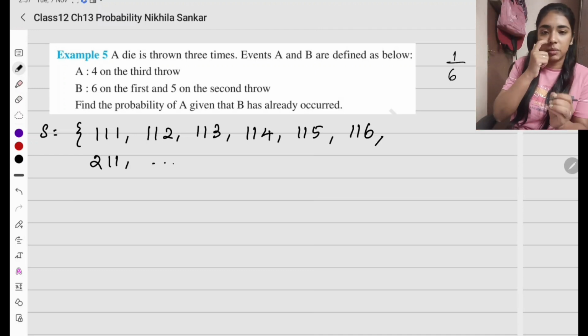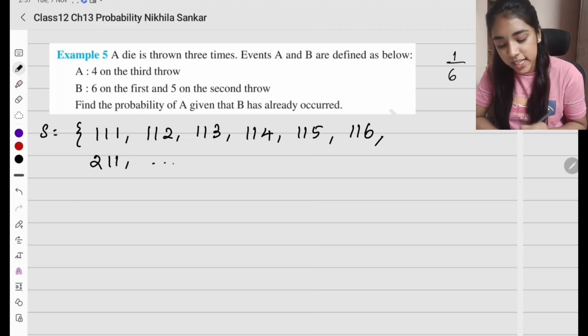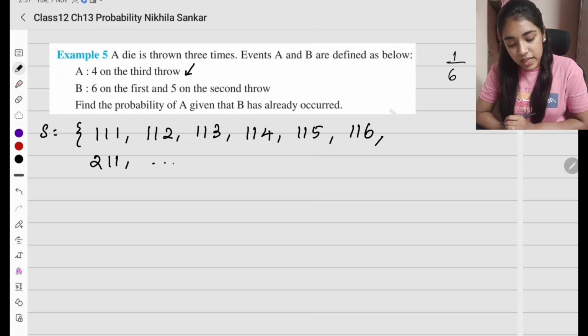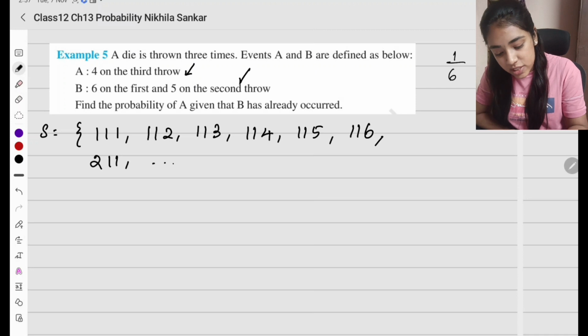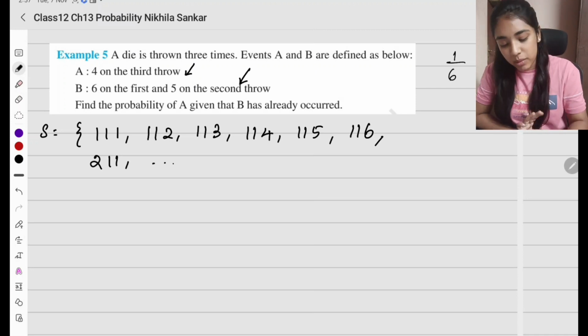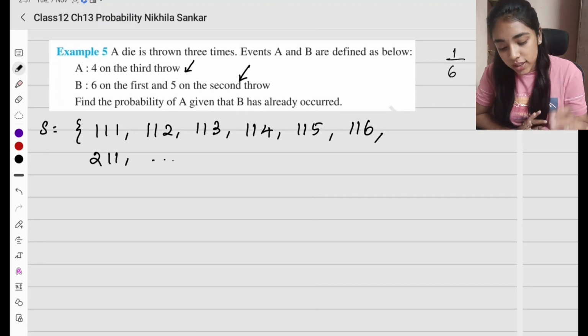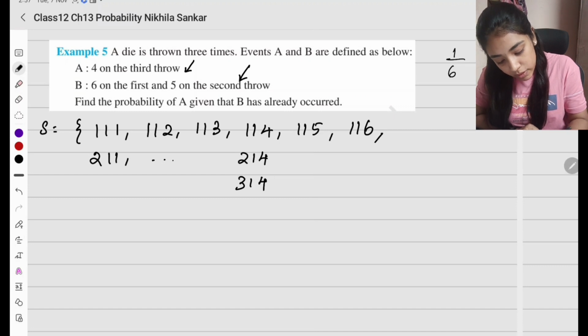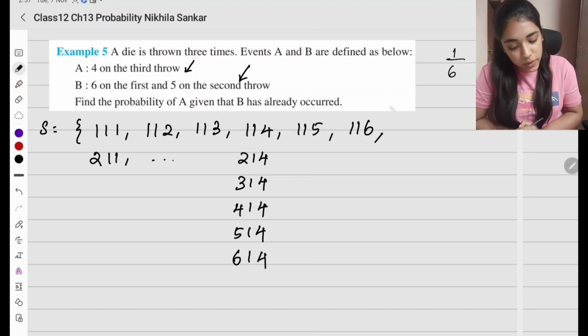இப்போ நம்ம question கேட்ட மாதிரி we'll write the sample space. So what are they asking? I need a 4 on the third row and B என்ன கொடுத்திருக்கு? 6 on the first row and 5 on the second row. புரிஞ்சுதா? So இது படி நம்ம எழுதலாம். So I need 4 on the third row. 4 on the third row எங்கெல்லாம் வரப்போகுது? I can get it here. 214, 314, 414, 514, 614. So இந்த possibilities la irka.